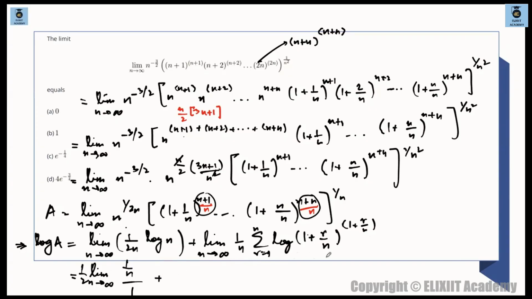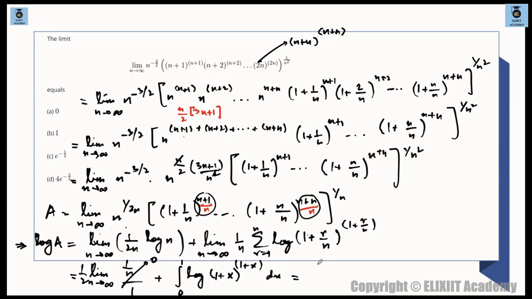And plus limit n tends to infinity. What about this? How do we solve this? This is basically integration from 0 to 1. Since r goes from 1 to n, it becomes 0 to 1. Use the same formula. What will it become? Log of 1 plus x, the whole raised to the power of 1 plus x, dx. So this 1 plus x will come down. So finally, as n tends to infinity, this will tend to 0.